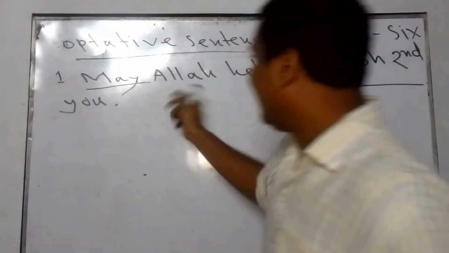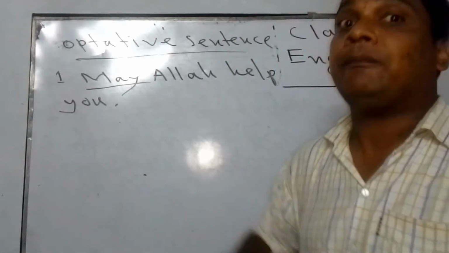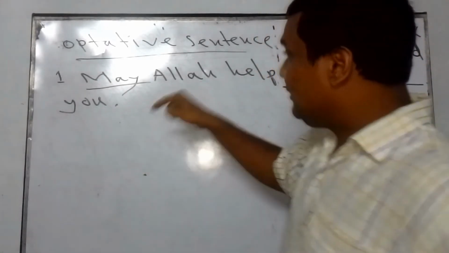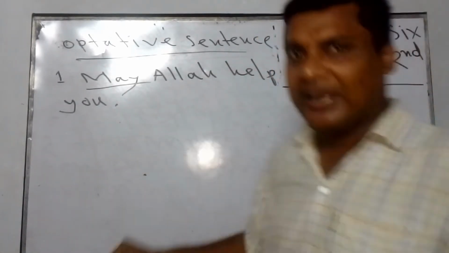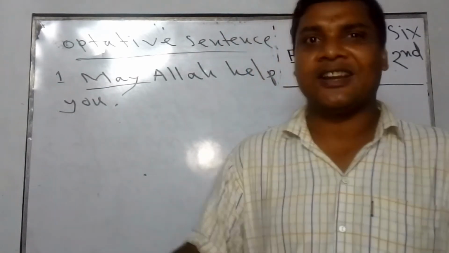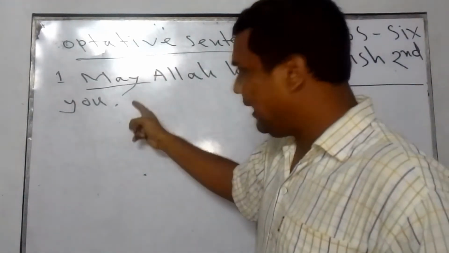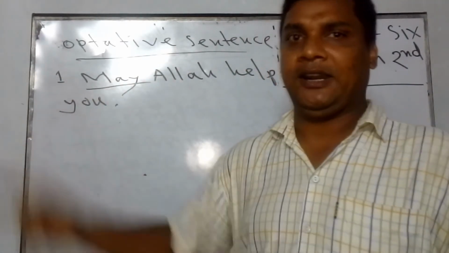That means here, may Allah help you. This is the expression of prayer. That means we are praying for someone. So, there must be an expression of prayer or wishing for others, then this will be called an optative sentence. The signals of it are may, long, etc.